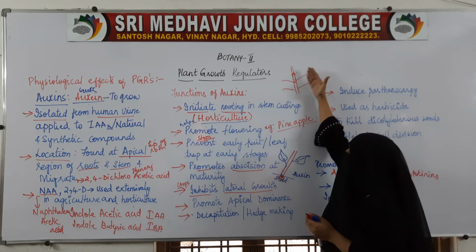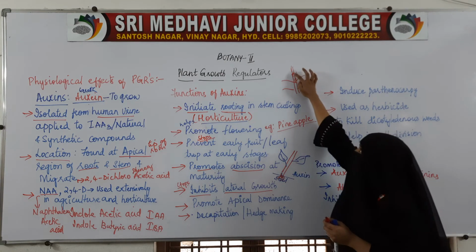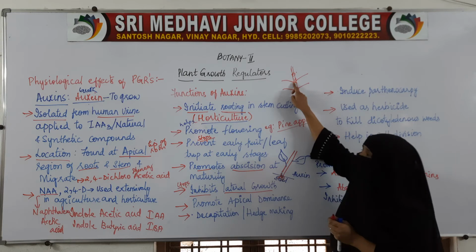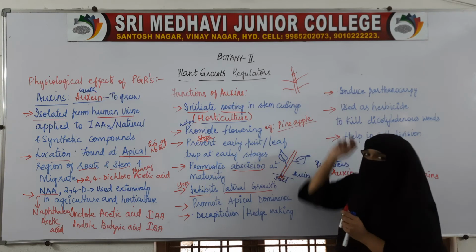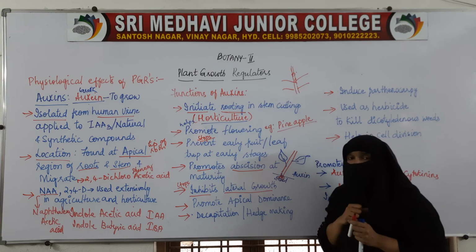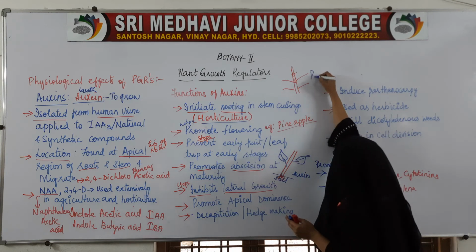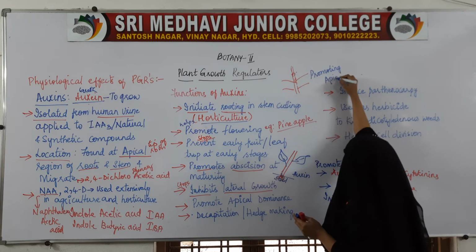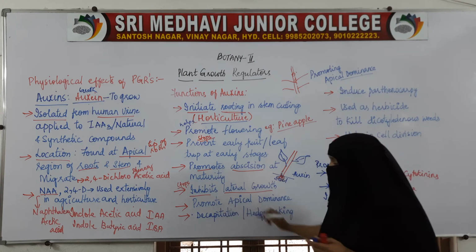It will not allow the branches to come out. It will just increase in size. The growth will be seen only here at the tip because auxin is present there, and the auxin will not allow the branches to come out from the side. Lateral means from the sides. So it stops the lateral growth. When it stops lateral growth, that means it is promoting apical growth. Apical means top. So it promotes apical dominance.